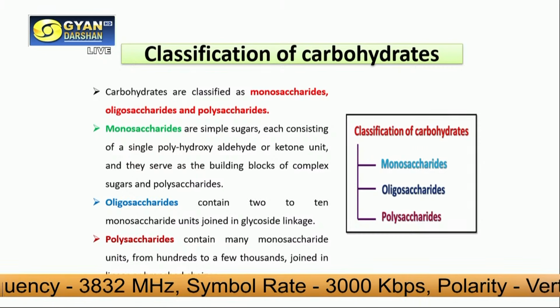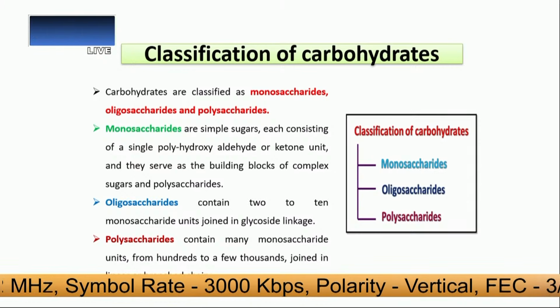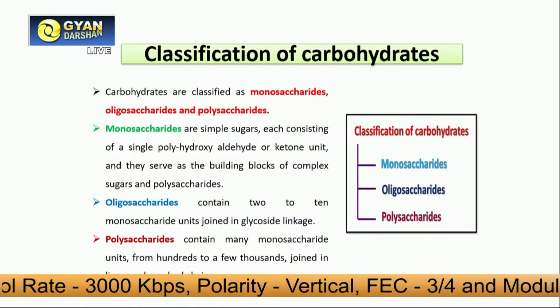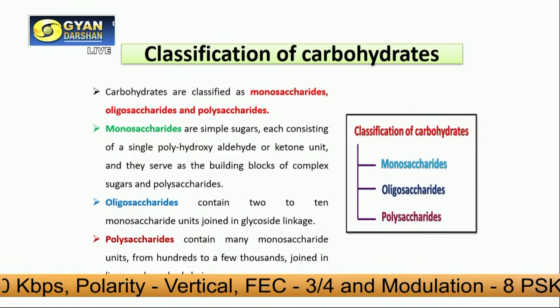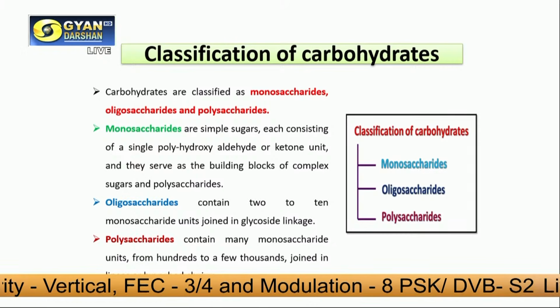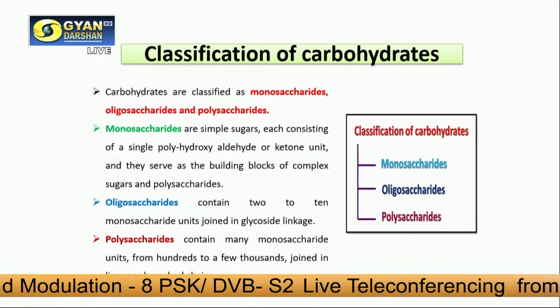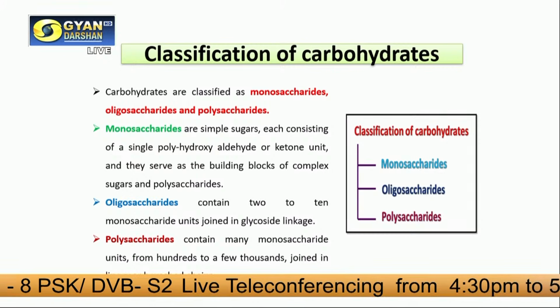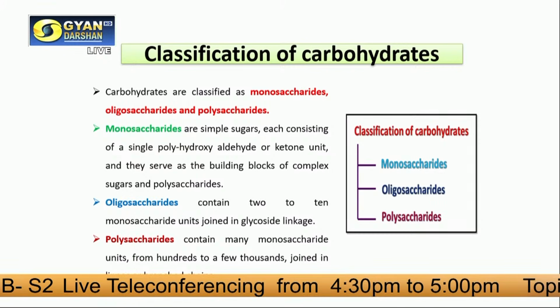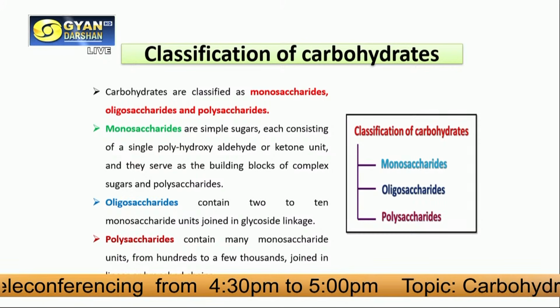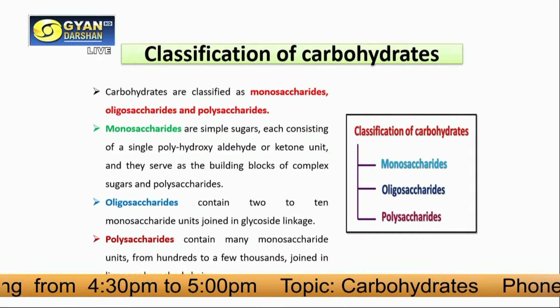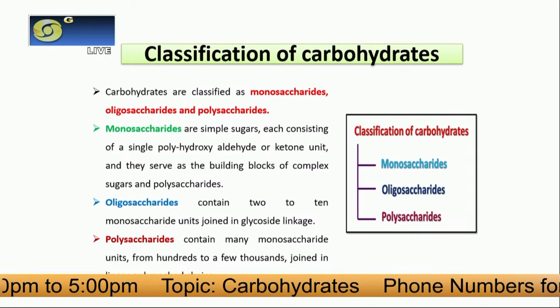Oligosaccharides contain 2 to 10 monosaccharide units joined together by glycosidic bonds, whereas polysaccharides have a degree of polymerization greater than 10, with monosaccharide units joined together by glycosidic bonds, and polysaccharides may be linear or branched.